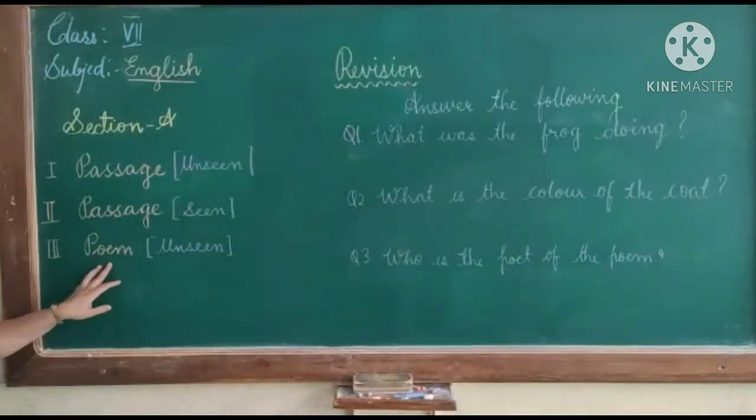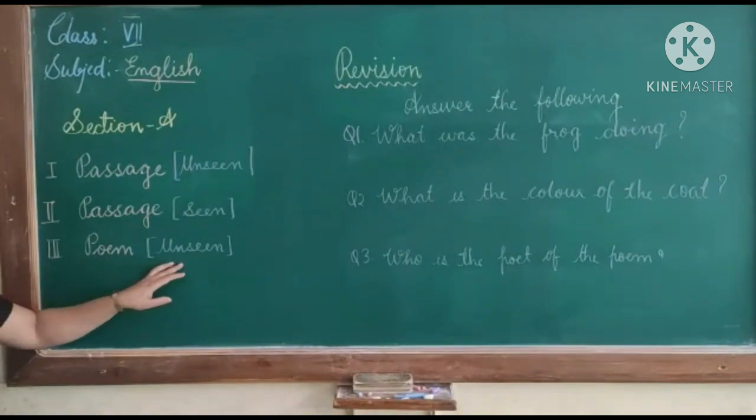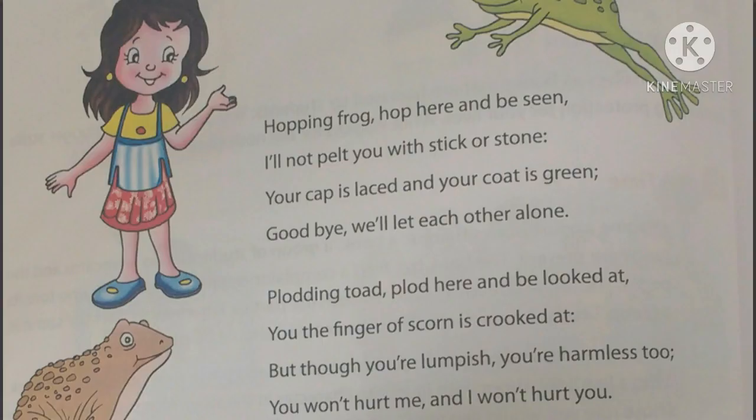Now, we see a poem which is unseen. That means you have not read it in your book. Now I'll read the poem. Listen to it carefully. Afterwards, you have to answer the questions.